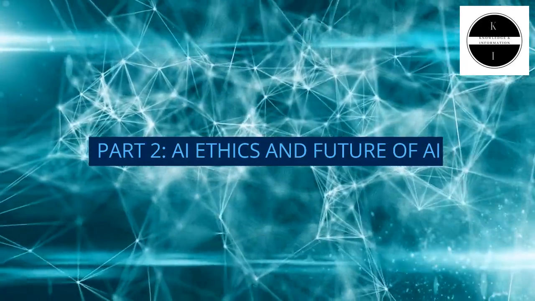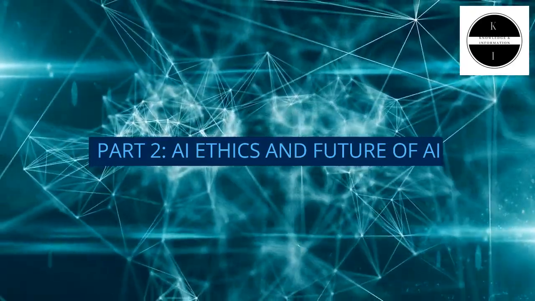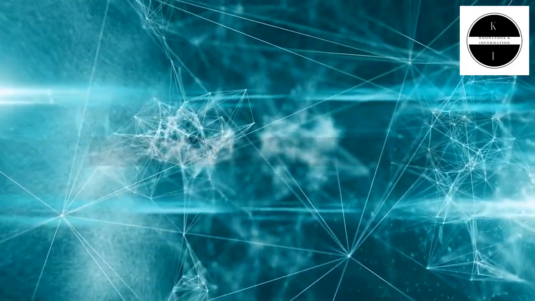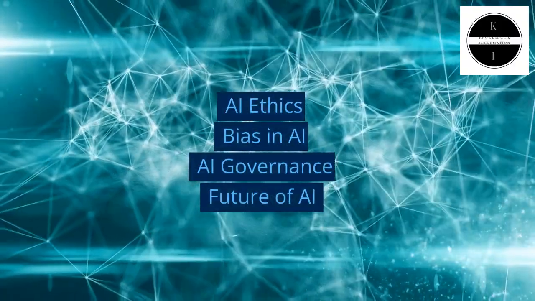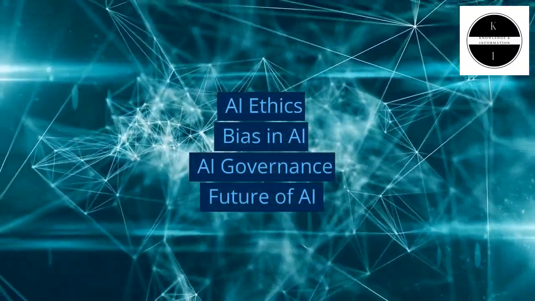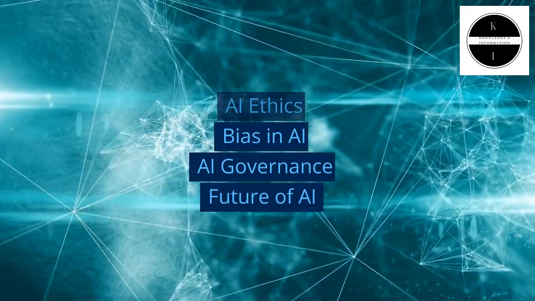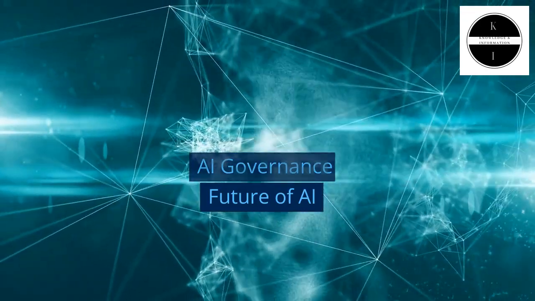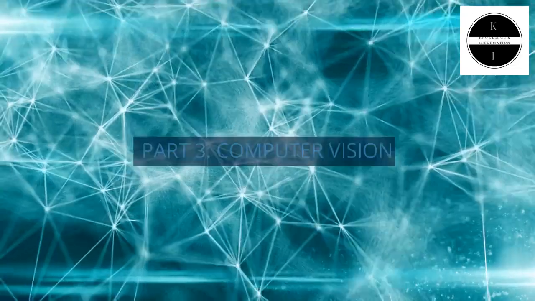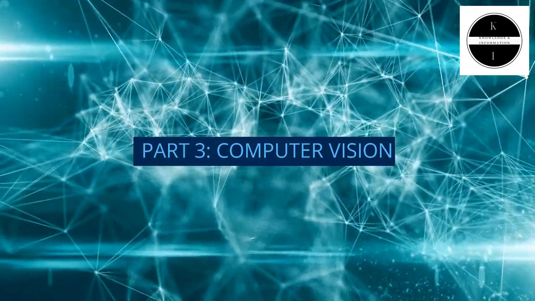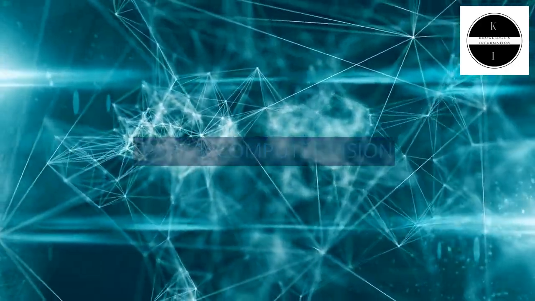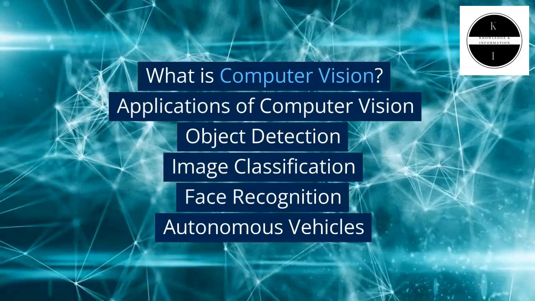Part 2. AI ethics and future of AI. AI ethics, bias in AI governance, future of AI. Part 3. Computer vision. What is computer vision?